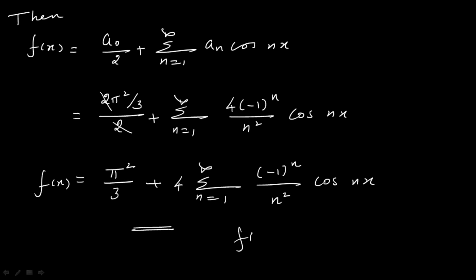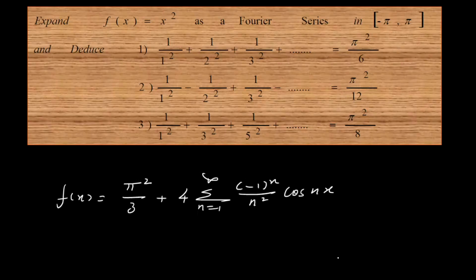Okay, that is the Fourier series representation of the given function f of x equal to x square, that is defined at an interval minus pi to pi. Now, after getting the series, let me enter into the problem. So the function is defined in the closed interval minus pi to pi.